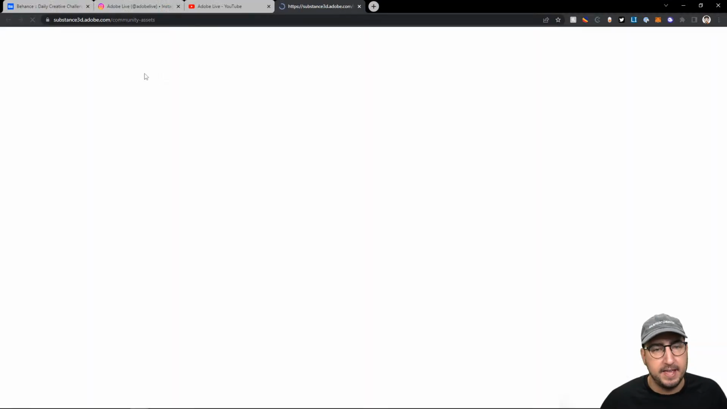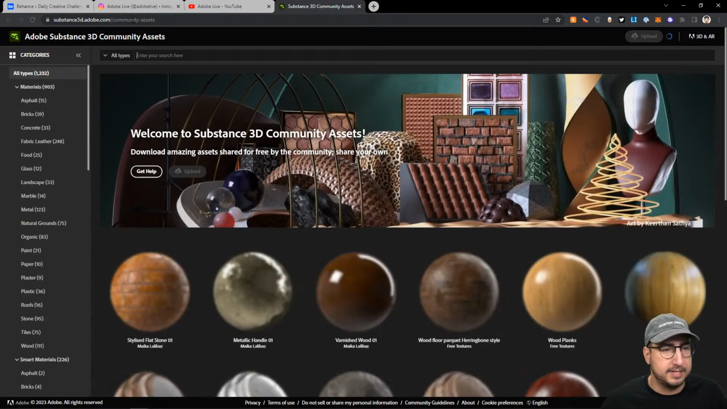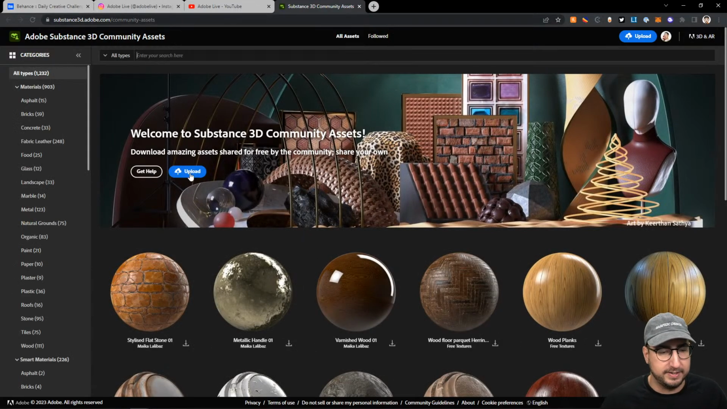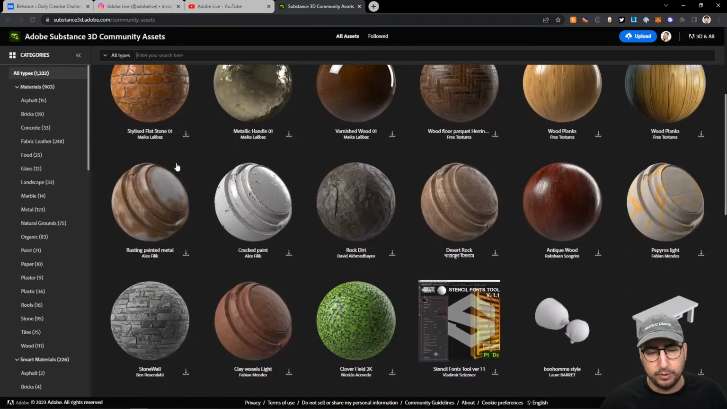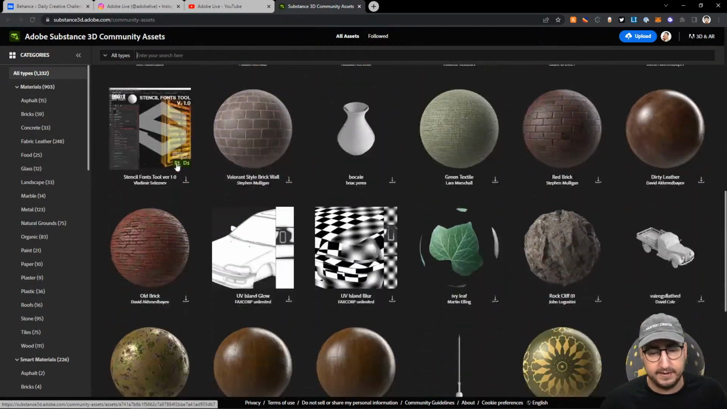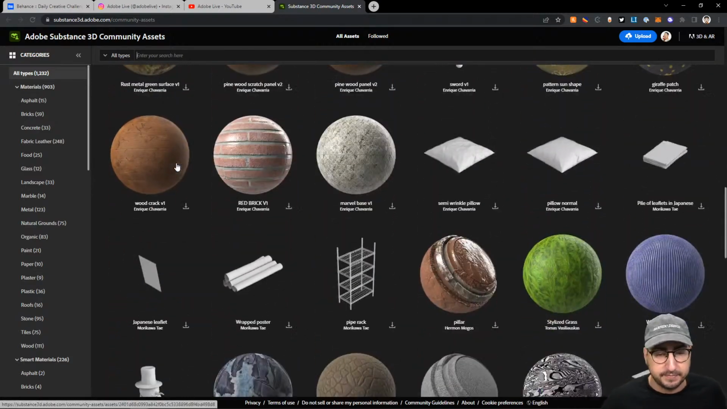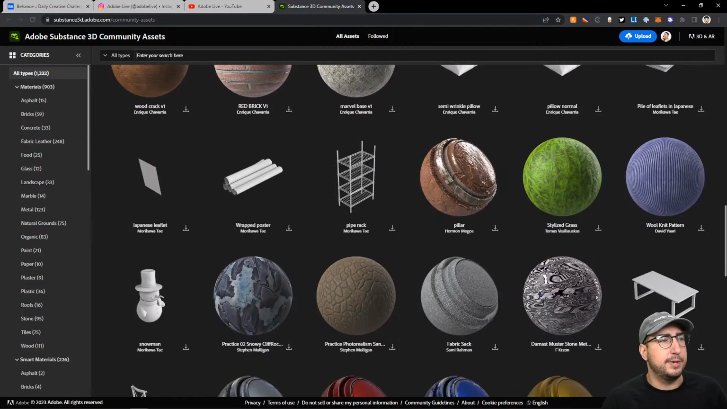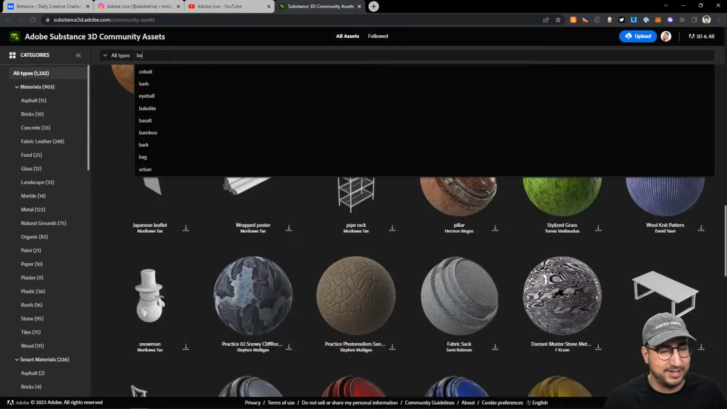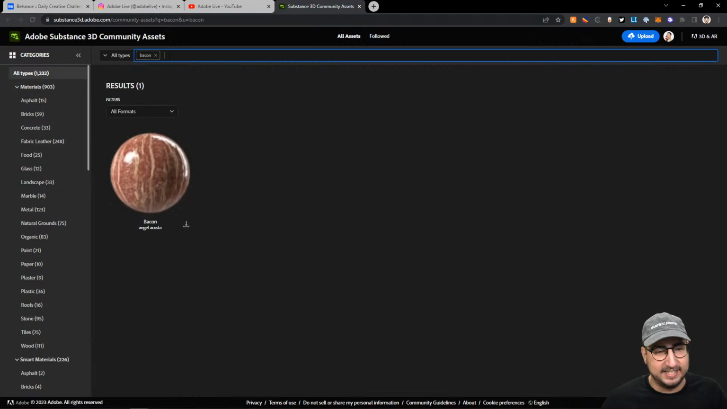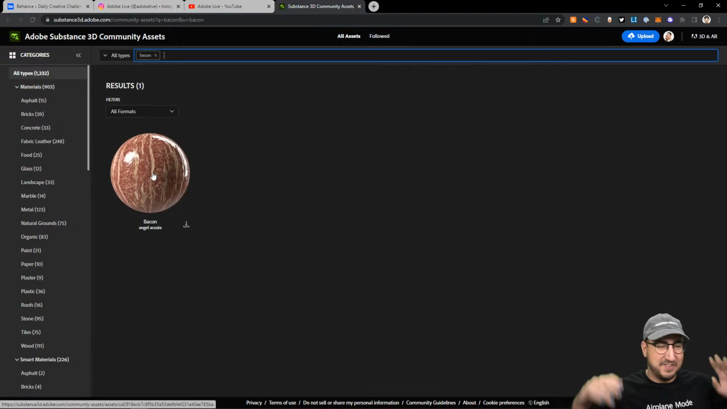Click right there, and it's going to take you to this site, substance3d.adobe.com/community-assets. And you can scroll through all of these different files and find something that could be interesting for you, that would be a good texture. So you can also search. So I'm going to search and type in bacon and see if we get anything. Oh, we did it. We have a bacon. We have a bacon format.